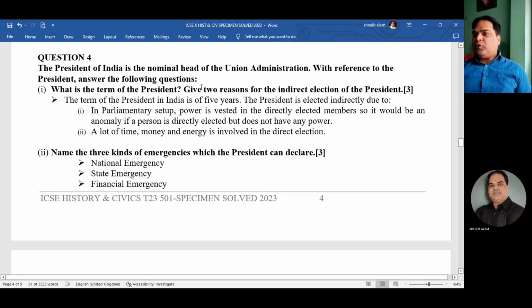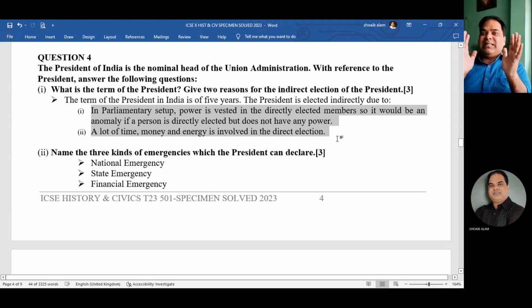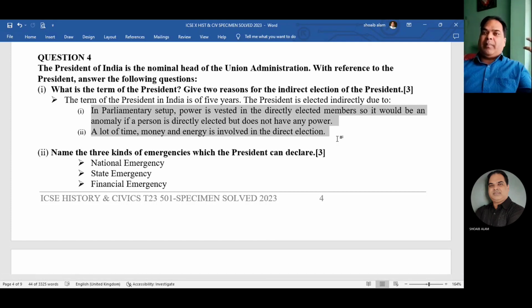Now, second part, give 2 reasons for the indirect election of the President. As you know, the President is the nominal head and the Prime Minister is the real head. The first answer you can see, in a parliamentary setup, power is vested in the directly elected members. So it would be an anomaly if the person is directly elected but does not have any power. That means there is a chance of a power clash. If the President is also elected directly and the Prime Minister is also elected, then there will be a power clash. So in order to avoid a power clash, the parliamentary system has made the President's election an indirect one.